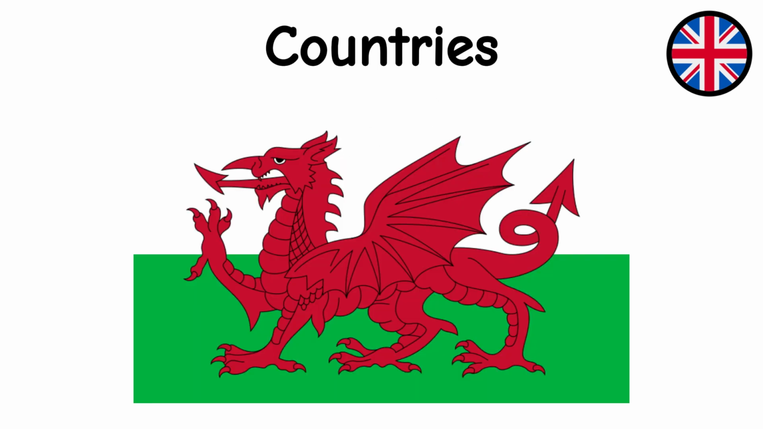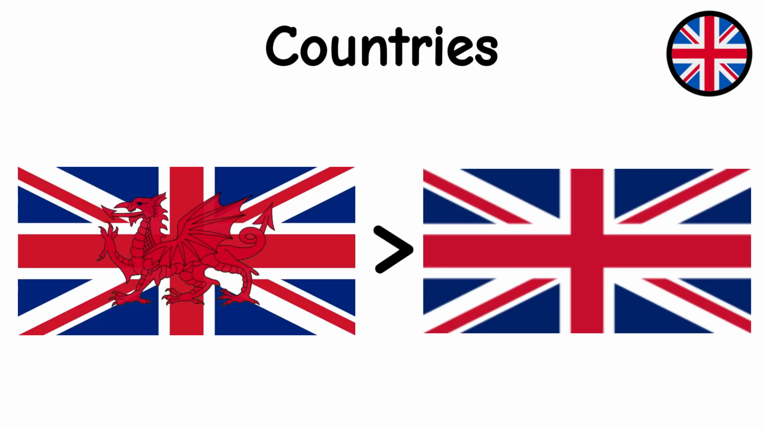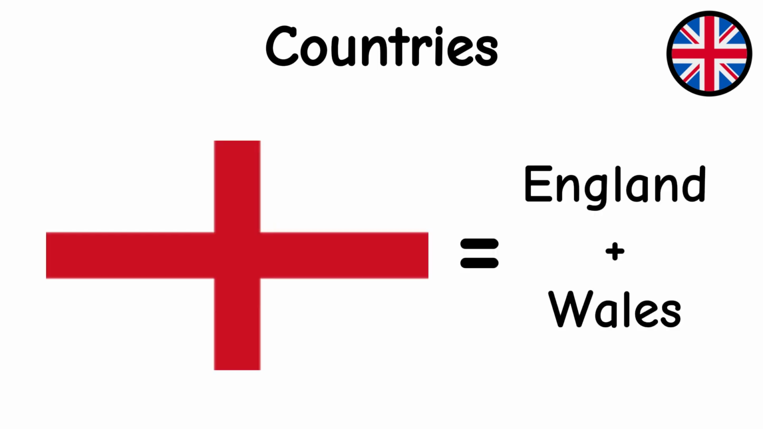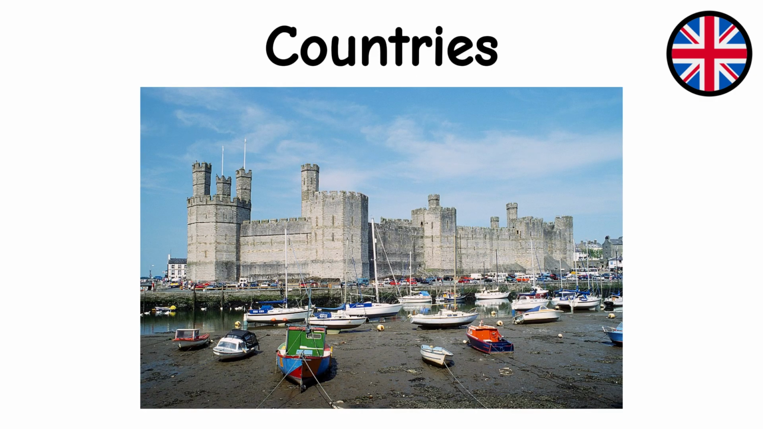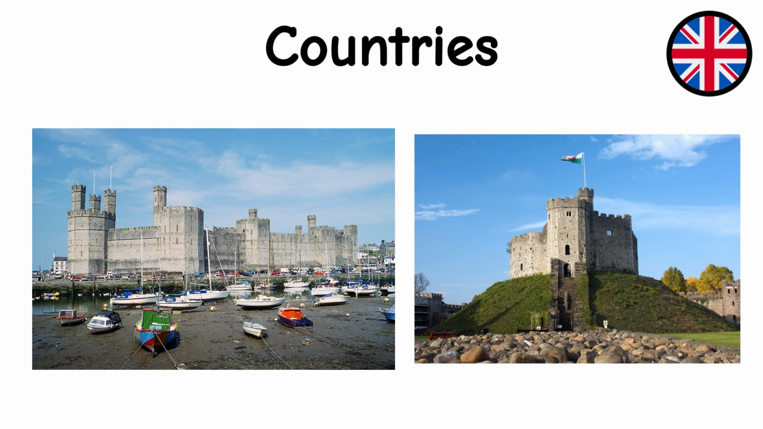This is the Welsh flag, and the reason it is not part of the Union Jack is because back when the Union Jack was created, Wales was technically united with England. So the English flag represents both England and Wales. The official languages in Wales are Welsh and English, and the capital is Cardiff. Also, Wales has more than 600 castles. That's more castles per square mile than any other country in Europe.